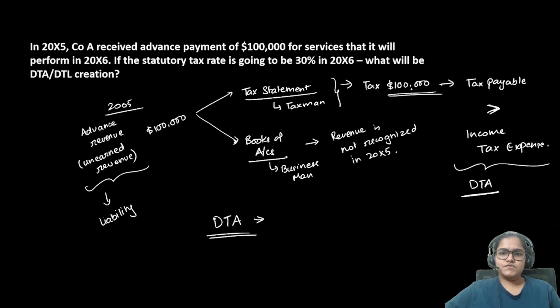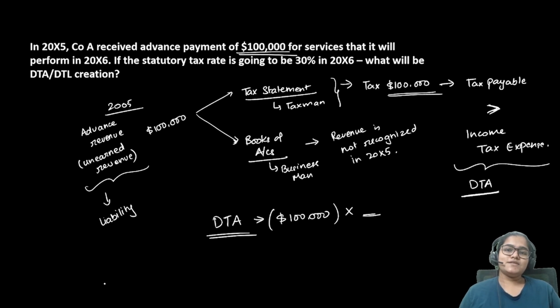So in your tax statement, you have already paid tax on this entire amount. Whereas in your books of accounts, you have not recognized this revenue only. So you will be creating a DTA on the difference, which in this case is $100,000 multiplied by the tax rate. Now, very important, what should be the tax rate?